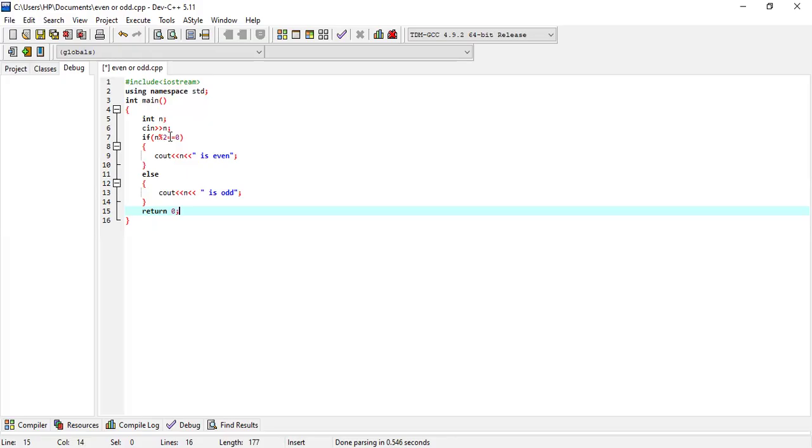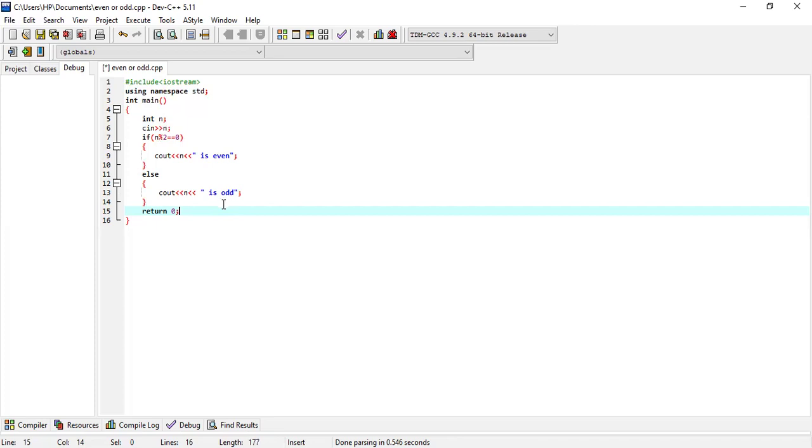When dividing the number, we should get the remainder. So for checking the remainder, we are using the modulo arithmetic operator. So here we are using n modulo 2 because for checking even or odd, the number should be divisible by 2. So here 2 is used. n modulo 2 double equal to 0 is the condition.